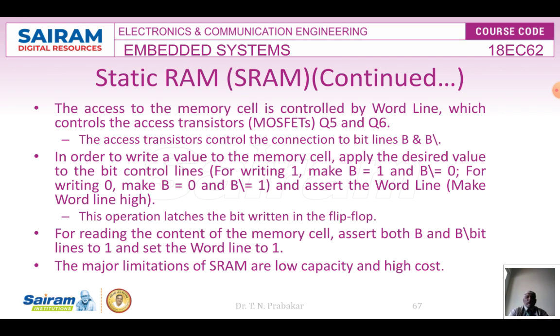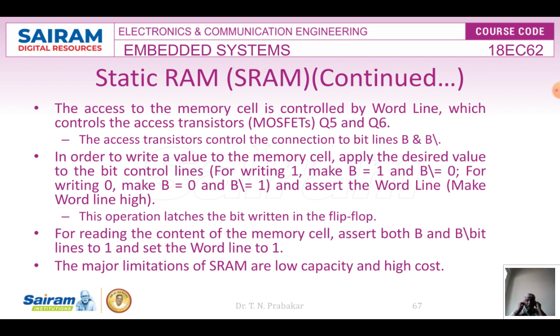And the access to the memory cell is controlled by the word line, which controls the access. Right. So how can the static RAM be used?